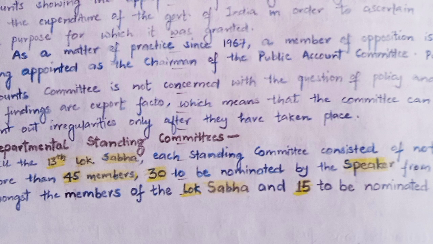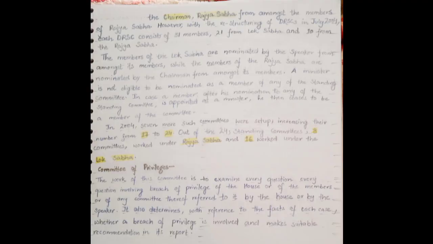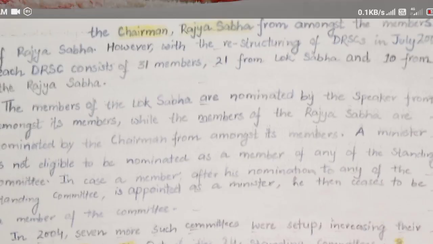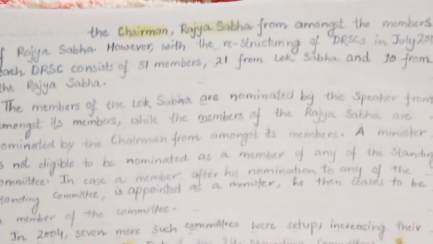Now, the Departmental Standing Committee. Till the 13th Lok Sabha, the Standing Committee consisted of not more than 45 members, 30 nominated by the Speaker from among the members of the Lok Sabha, and 15 nominated by the chairman, Rajya Sabha, from amongst the members of Rajya Sabha.